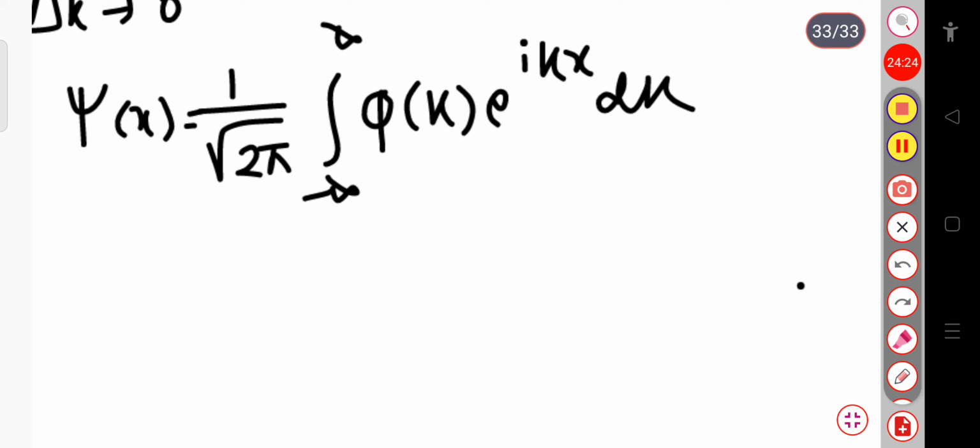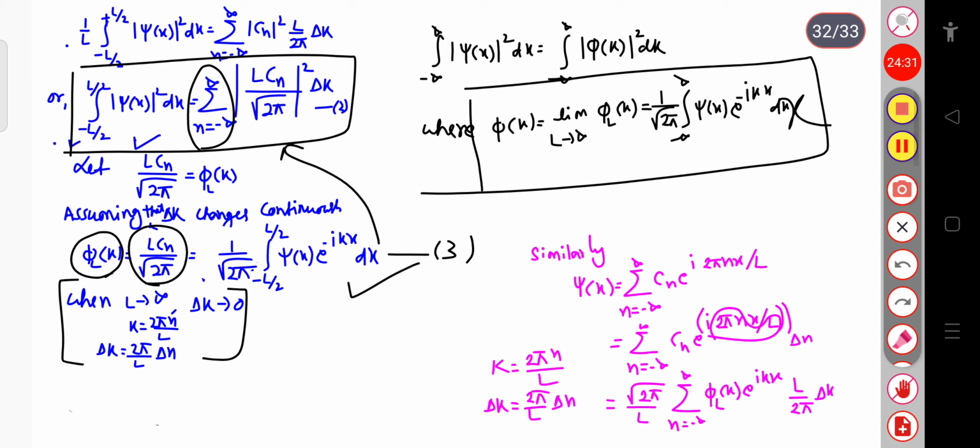So these two equations are Fourier transforms of each other. Let me give the equation numbers: this is equation 4 and this is equation 5.